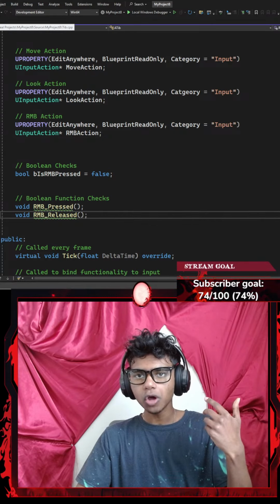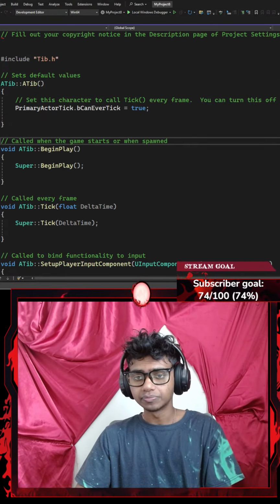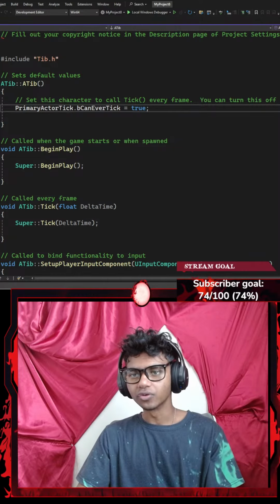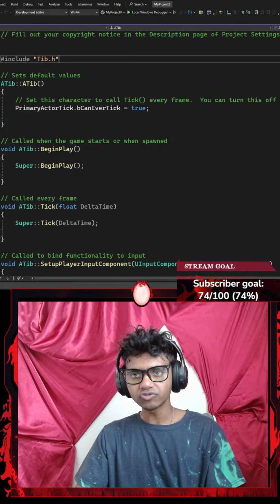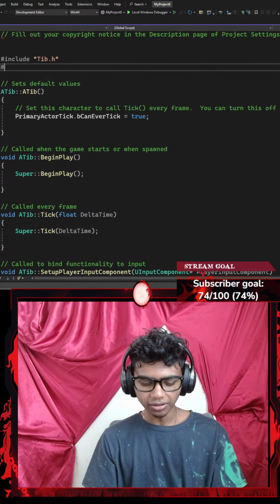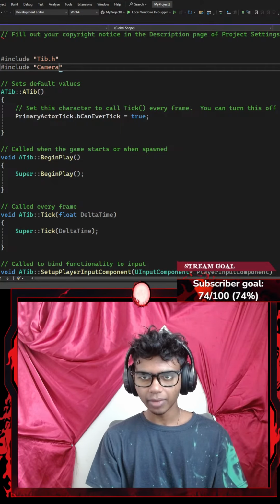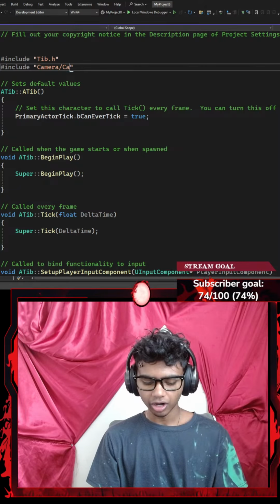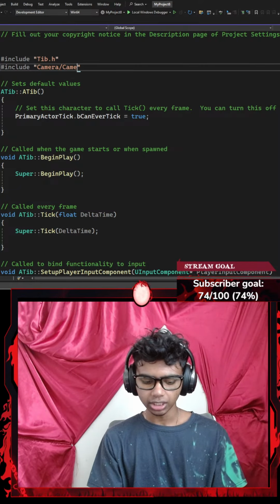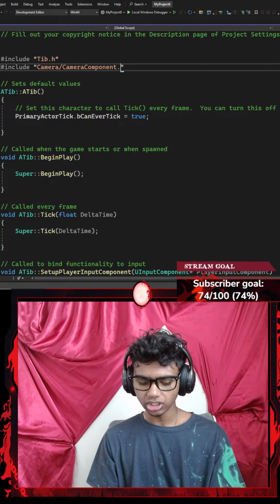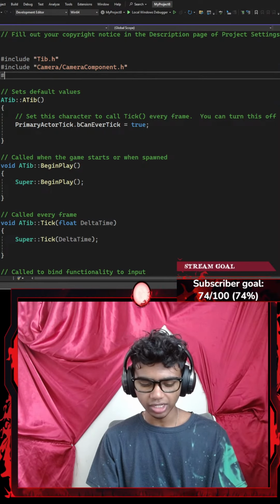Okay, so first I just want my pawn to be able to move. So I'm going to go to my C++ file now. In my C++ file, I'm going to go ahead and include something. I want to include something from my camera. Let's say I want to include my camera components. CameraComponent.h, which is my camera component's header file.